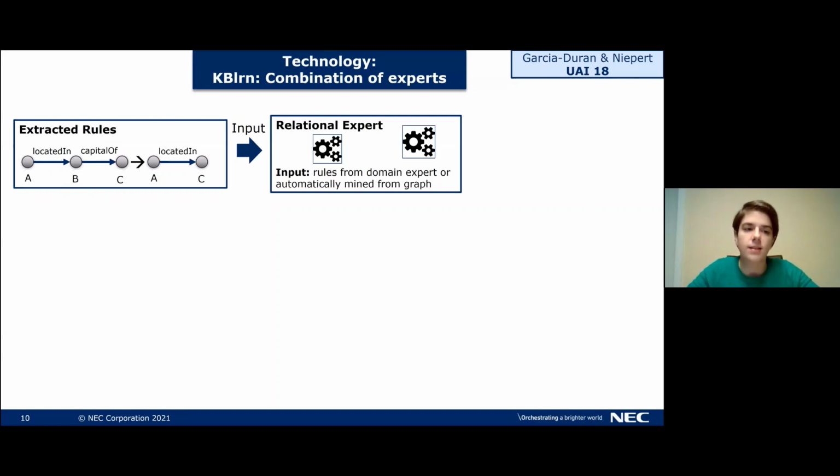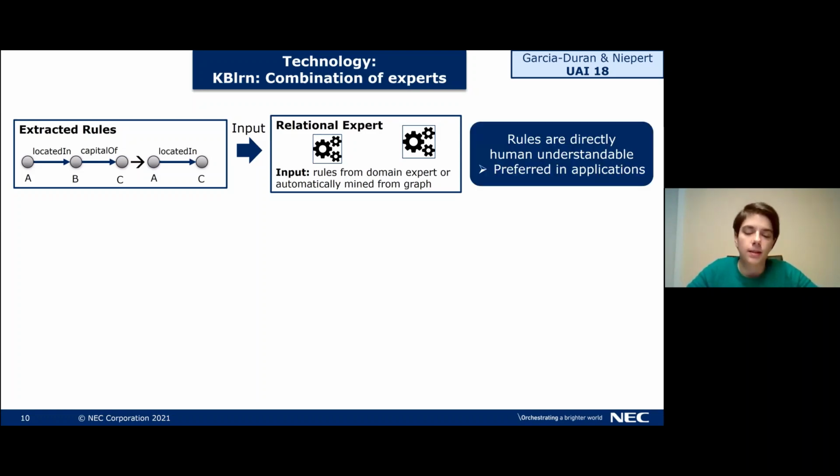So as an example, we have A located in B and B capital of C. And from this, the rule derives that A is also located in C. So later on, when we have exactly this pattern again, we can automatically derive that A is located in C. And because of the very nature of how these rules look and work, they're immediately explainable. And when you show them to a human user, they will understand them. And for this reason, the relational expert is preferred in practical applications.